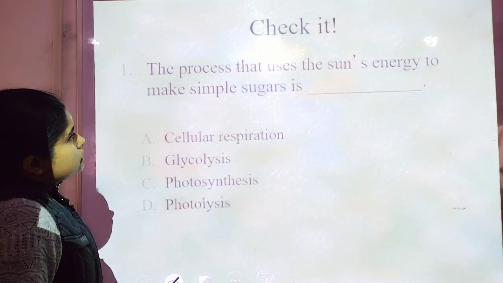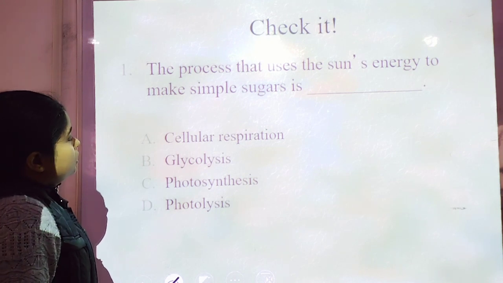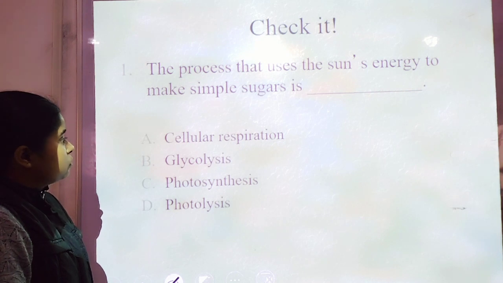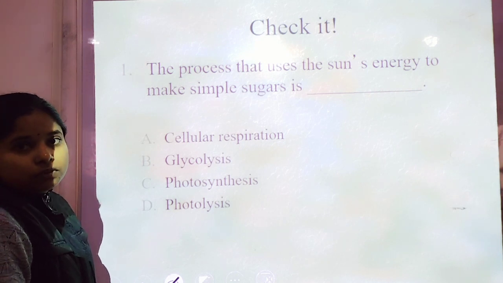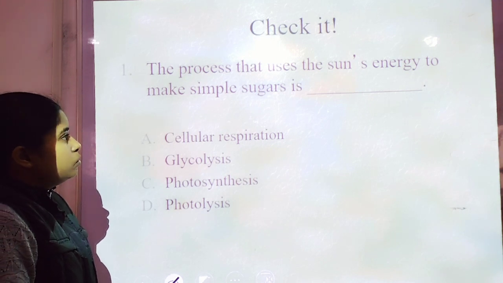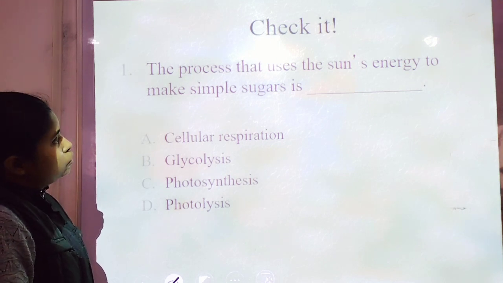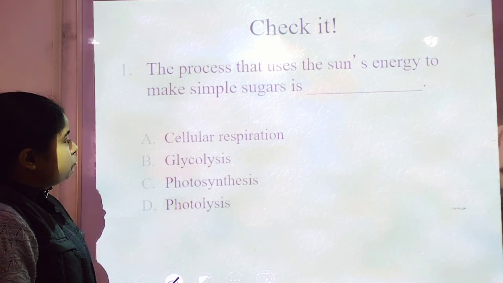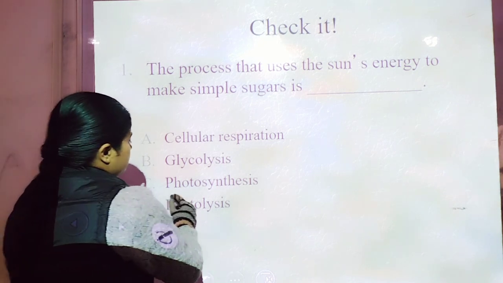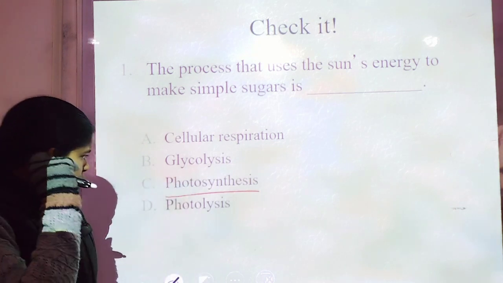The process that uses the sun's energy to make simple sugar is. This is a question related to the chapter. We are discussing photosynthesis.